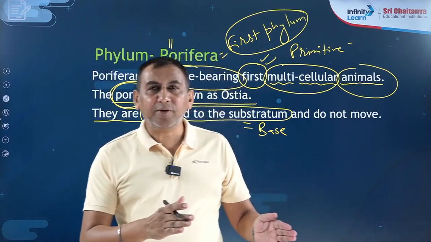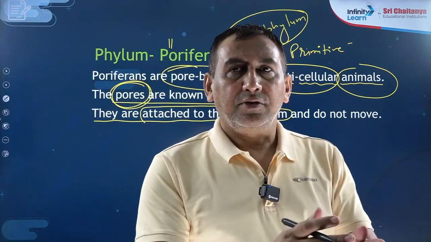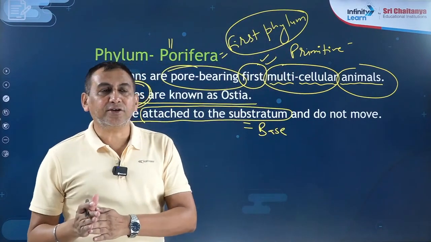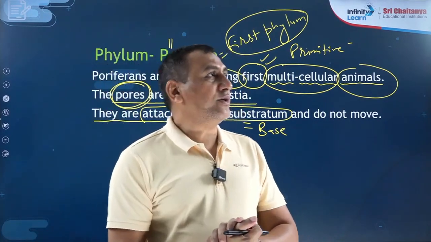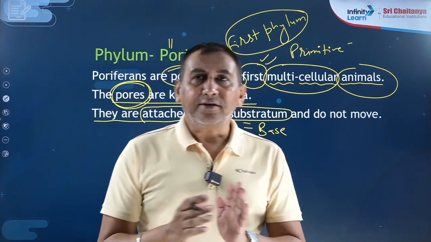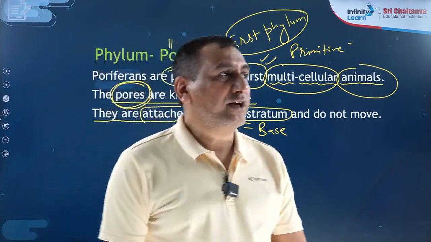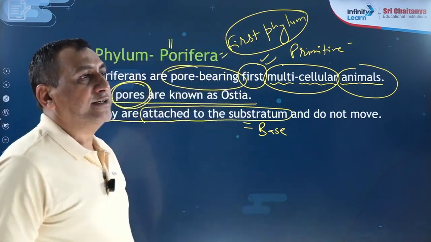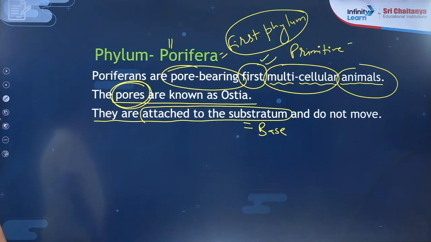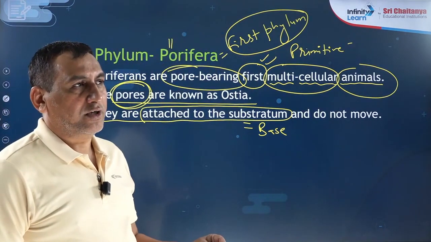But locomotion means the change in the place. It is the change in the place that is known as locomotion. So what is the difference between locomotion and movement? Movement is that which does not result in a change in the place, and that which results in a change in the place is known as locomotion.